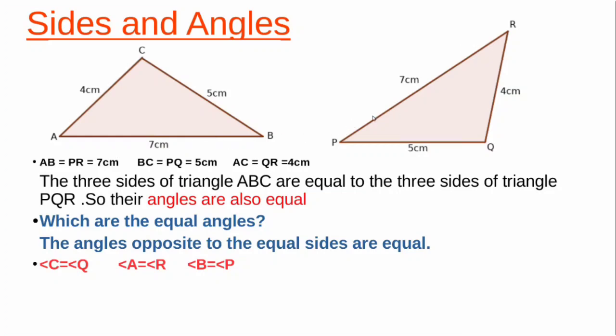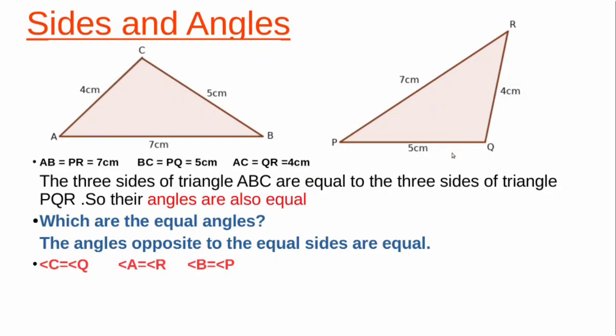So AB equal to PR. So the angle C is equal to angle Q. The angle opposite to the equal sides are equal. Isn't it, children? So angle C is equal to angle Q.